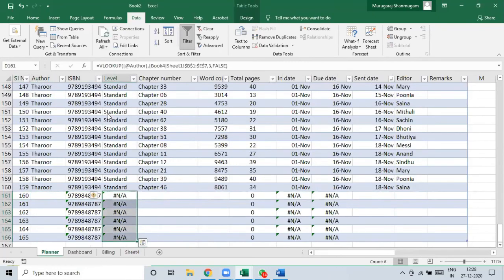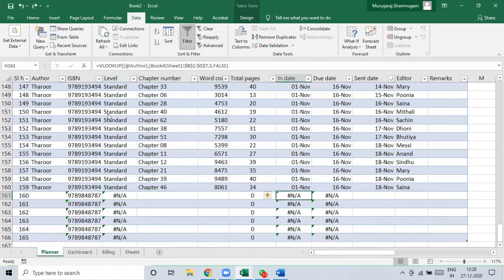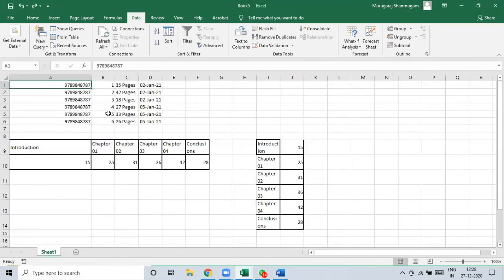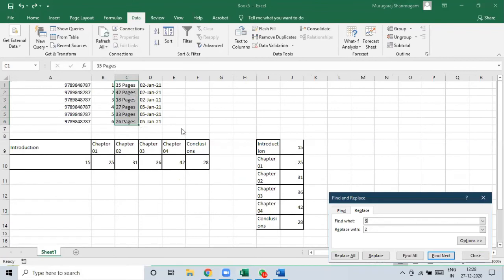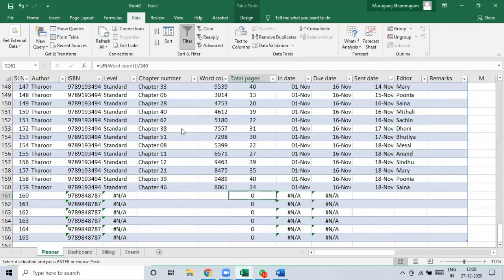Okay, so the level is not available. So that's why it says NA error. NA error means the value that you are looking up in the table is not available. Okay. So the next one is number of pages. You can use a VLOOKUP formula, but again, because they are all already available in the standard format, I don't want these pages to be there. So I will simply replace pages. Okay, I will copy paste it.